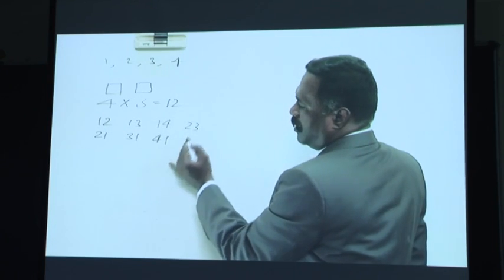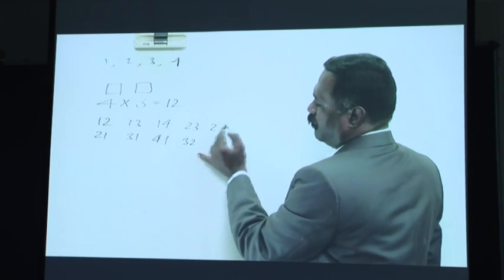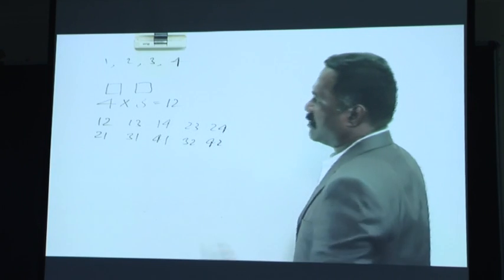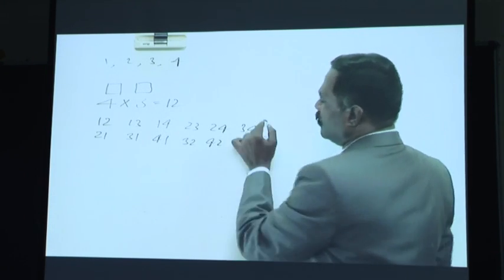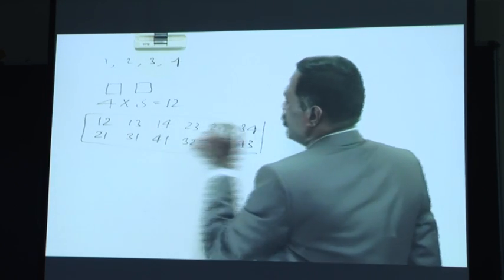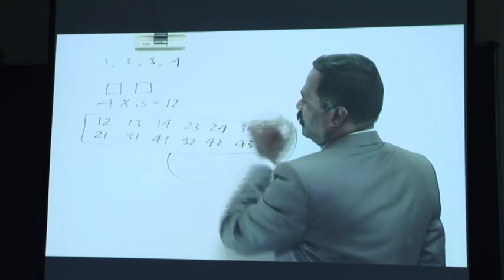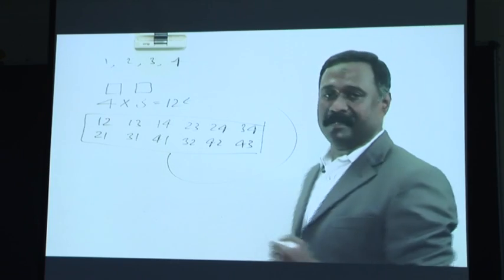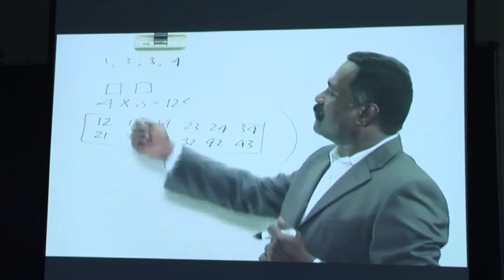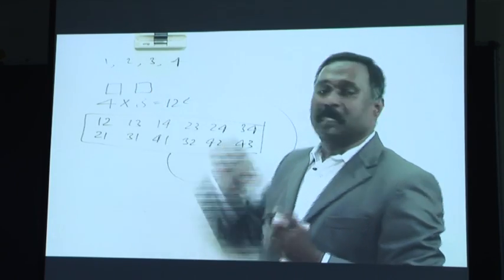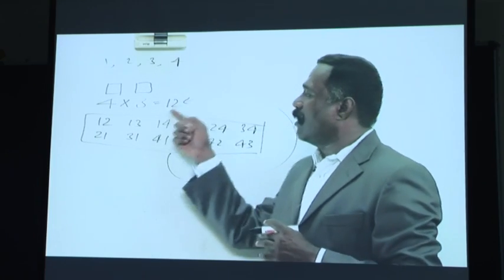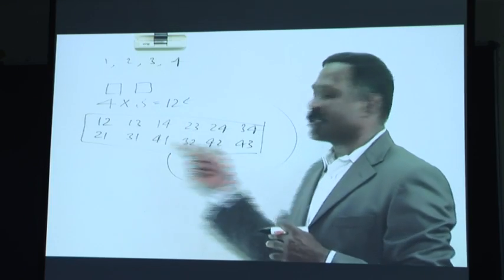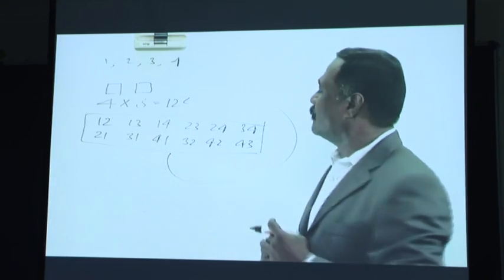Next is 2, 3, it is 3, 2. Next is 2, 4, it is 4, 2. Next is 3, 4, it is 4, 3. You count this, these are totally 12 different arrangements. So you can form 12 two-digit numbers from the given digits 1, 2, 3, 4. These 12 are shown separately for your better understanding.